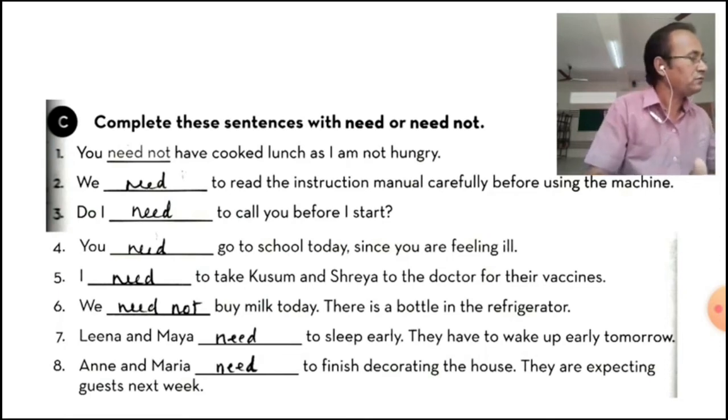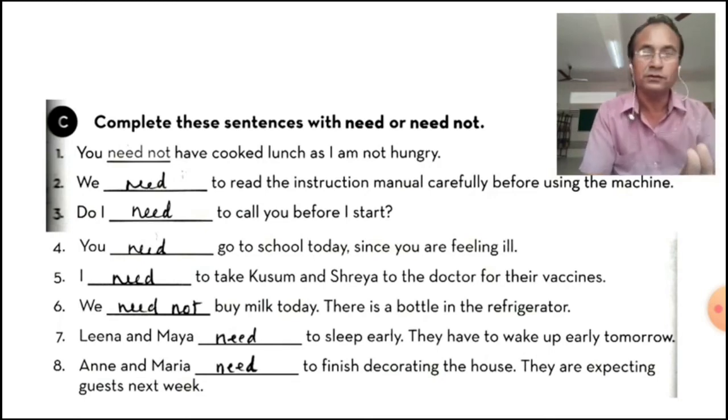And the last one. Anna and Maria need to finish decorating the house. They are expecting guests next week. So these were need and need not. At the time of filling the blanks, we will have to keep in mind, we will have to go through the sentence. What is the meaning of the sentence? Then it will be very obvious and easy to fill it.